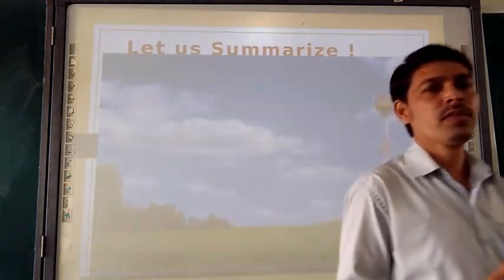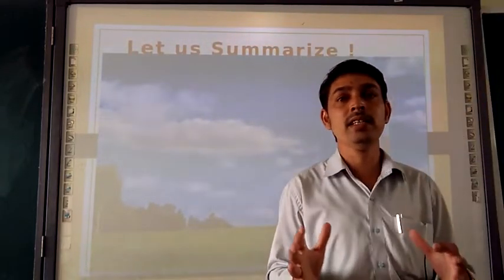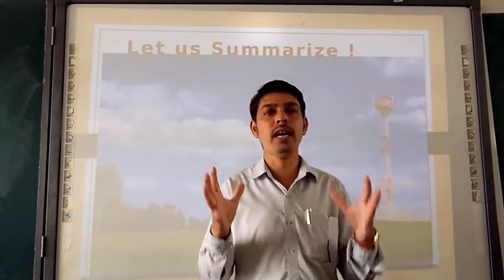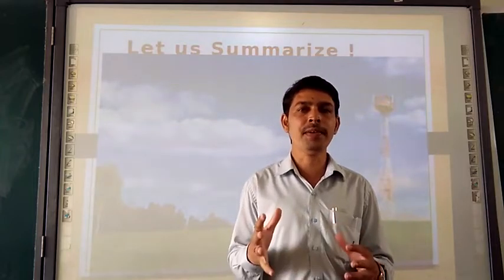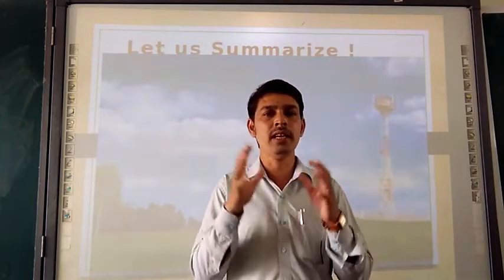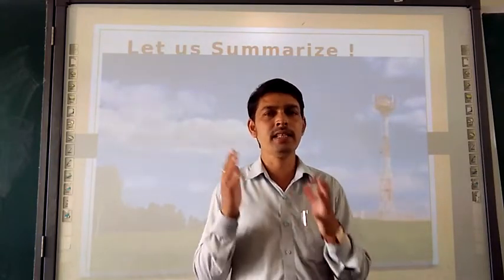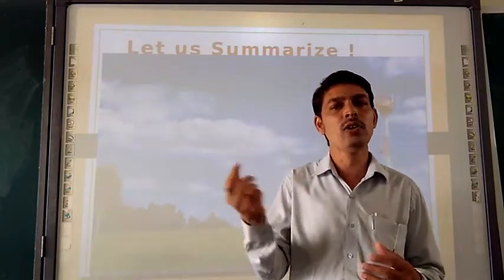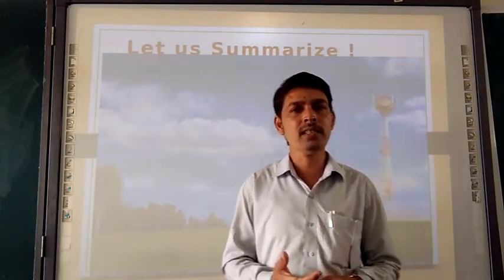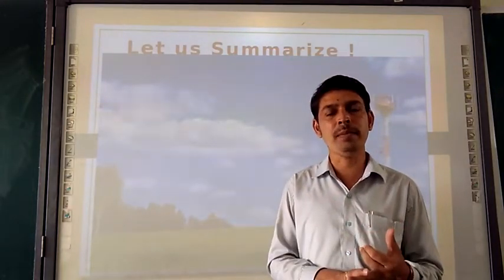After that, we had seen the composition of atmosphere, in which we saw which gases are in huge quantity and which gases are in very small quantity. We have seen nitrogen and oxygen are in bulk, and the rest of the other gases are only 1%. After that, we have seen the weather and climate topic.